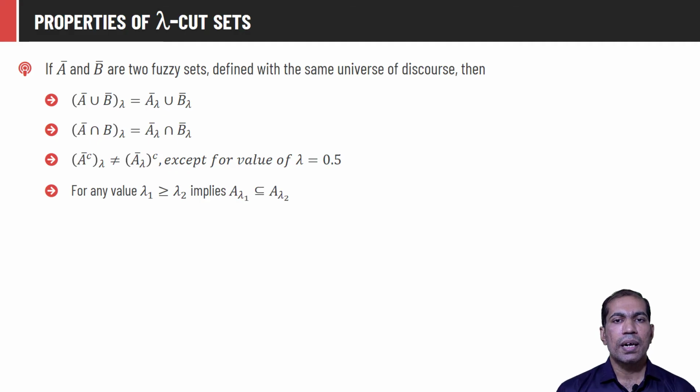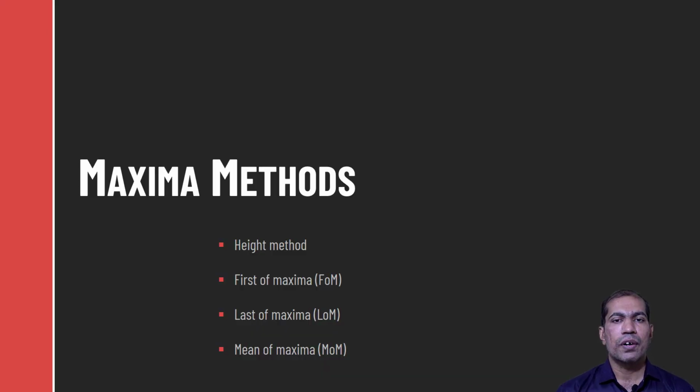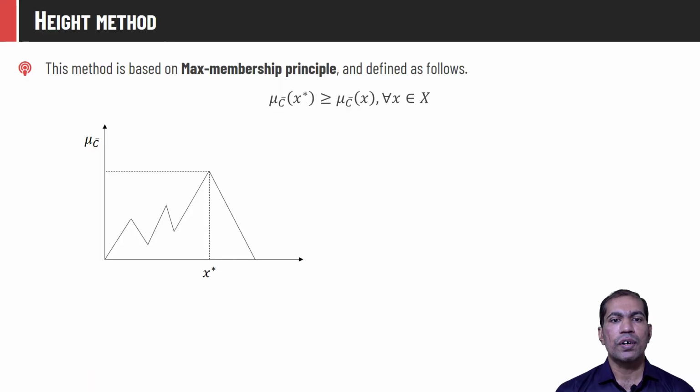Let A lambda 1 and A lambda 2 represent crisp sets derived using lambda 1 and lambda 2. So if lambda 1 is greater than or equal to lambda 2, then the A lambda 1 set will always be a subset of A lambda 2. Let us talk about different maxima methods. The first one is the height method, which is also known as the max membership principle.